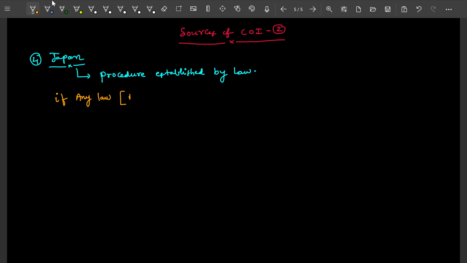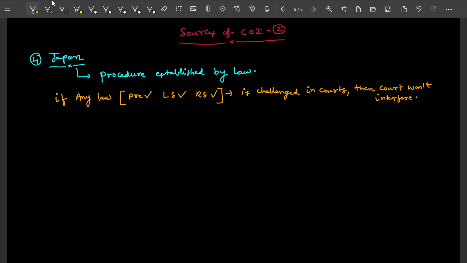If any law is approved by the President of India, the Lok Sabha and the Rajya Sabha, and if that law is challenged in courts, then the court won't interfere. Okay, that is the thing.